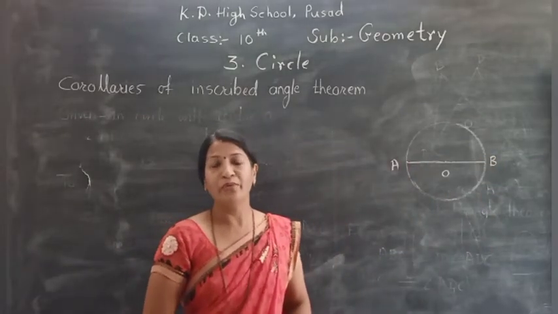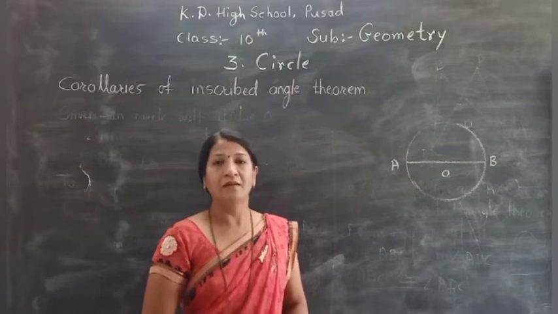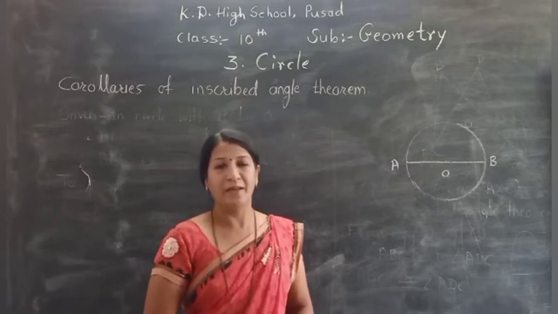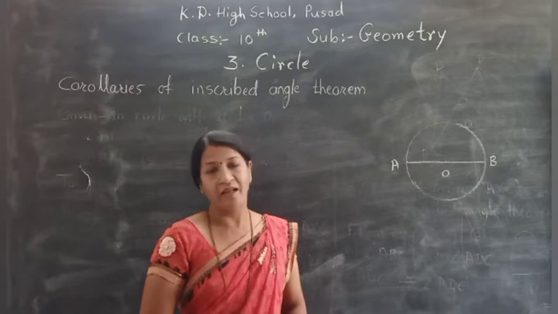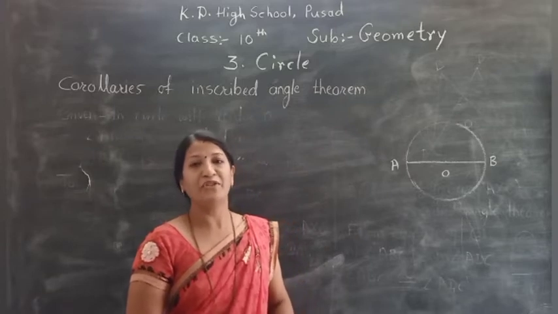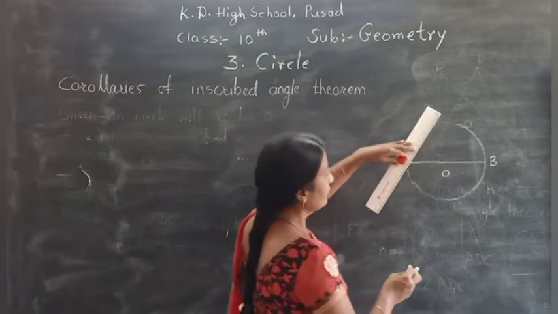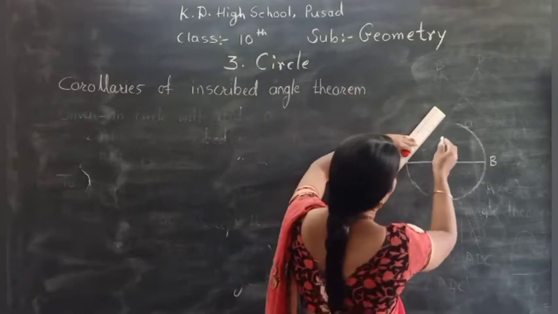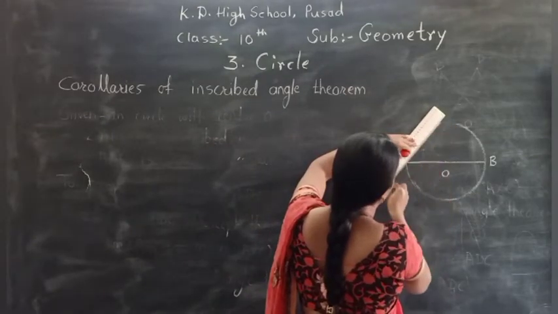And what we have to prove? We have to prove that an angle inscribed in a semicircle is a right angle. Right angle means its measure is 90 degrees. So here we draw an angle inscribed in the semicircle like this.